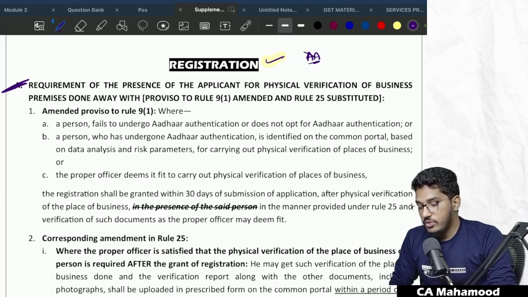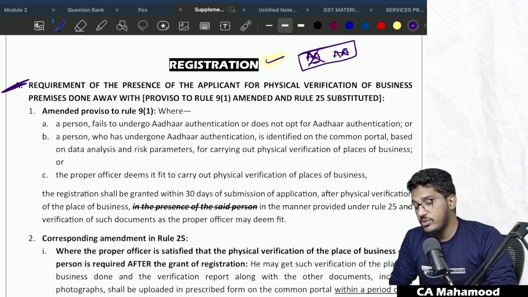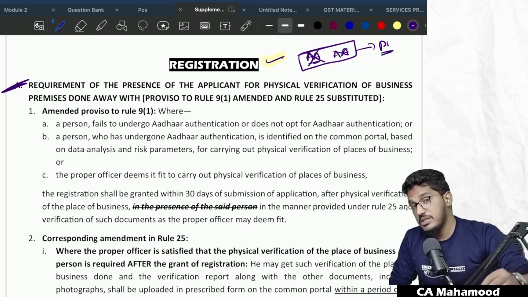So in case you don't opt for Aadhaar authentication, or if you have opted for Aadhaar authentication but you did not do it, then what the proper officer can do is he will grant you registration only after physical verification of your business. He will come to your place of business. He will verify that premises physically, in the presence of the applicant.